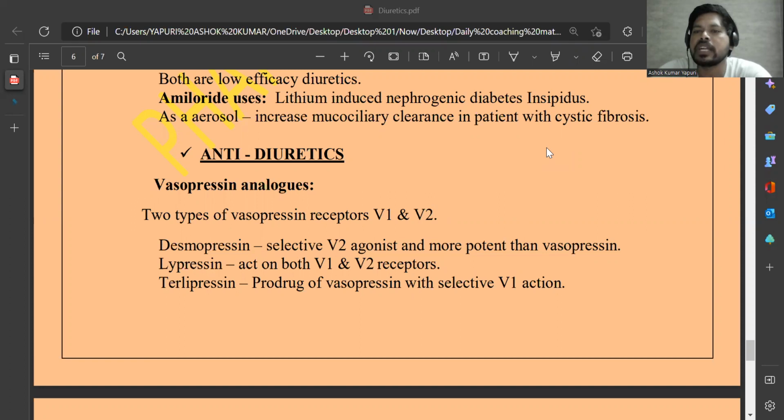Diuretics are nothing but drugs that increase the elimination of fluids from the body in the form of urine. And anti-diuretics are opposite to the diuretics, so they prevent the diuresis. Diuretics increase the diuresis, elimination of urine. Anti-diuretics decrease the elimination of urine. Here, one of the important examples already present in the body is ADH, anti-diuretic hormone, or vasopressin.